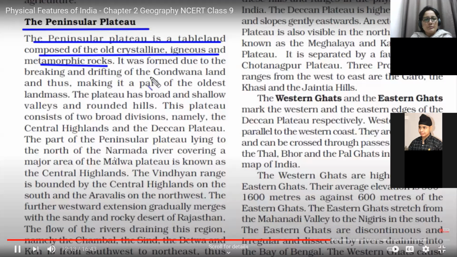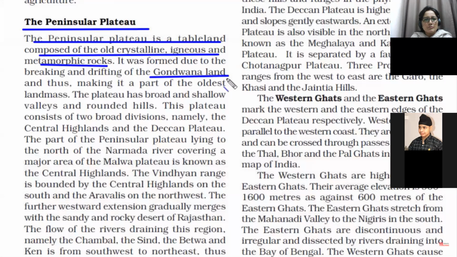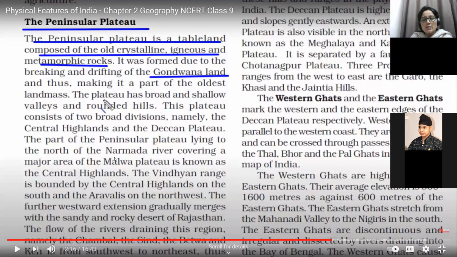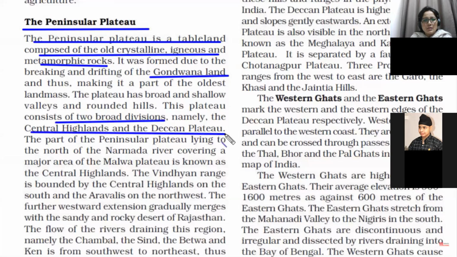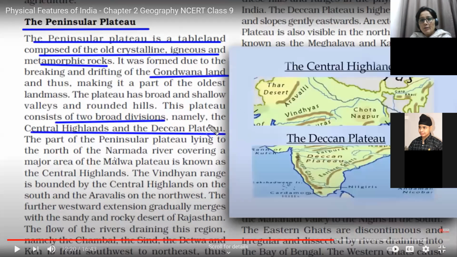The Peninsular Plateau is the oldest land block of the country. Again, we have discussed that this southern part of India is the oldest land mass and was a part of Gondwana land. Now the plateau is broadly divided into two categories. The whole of the Peninsular Plateau we can divide into two parts. That is the Central Highland, the area between the Aravallis and Vindhyas and the Chota Nagpur Plateau area.